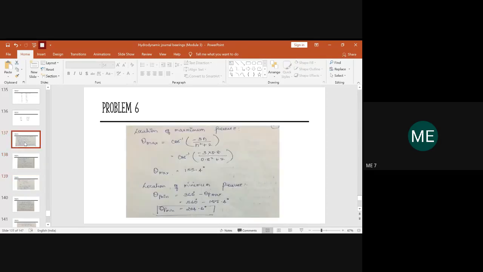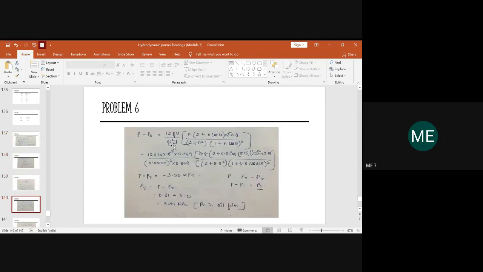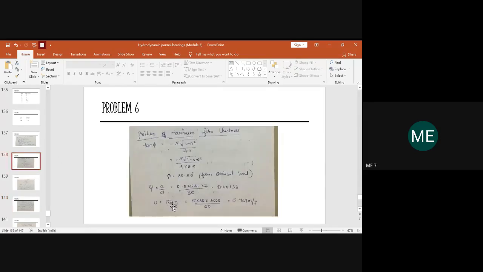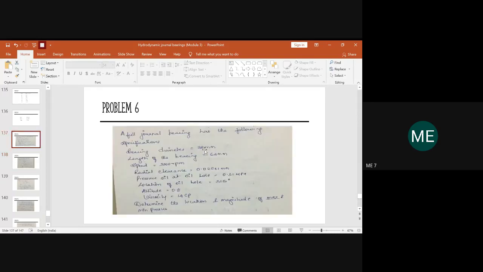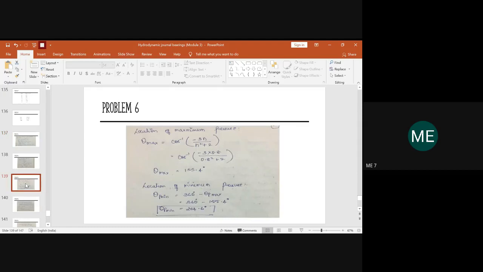After that, the unknown parameter, if you go for the pressure equation, is the value of U also. So U is nothing but the velocity with which the journal is revolving, right? It is given by pi D N upon 60. You know the equation for velocity. So you use this equation and substitute the values. Pi is a constant, D is the diameter of the bearing, which has been given as 38 mm. Substitute the value.